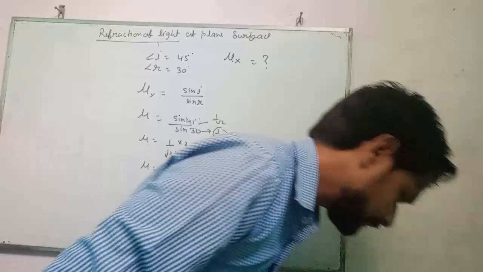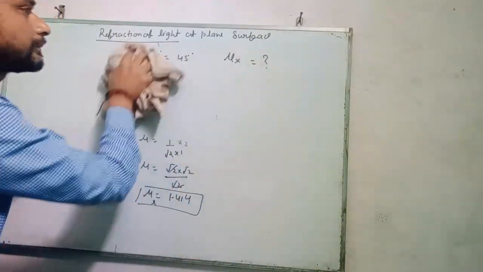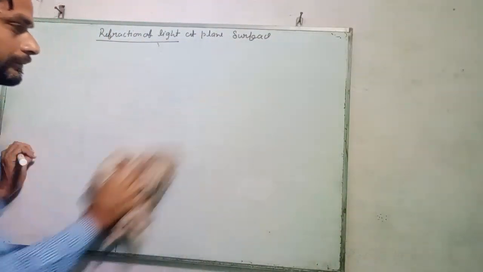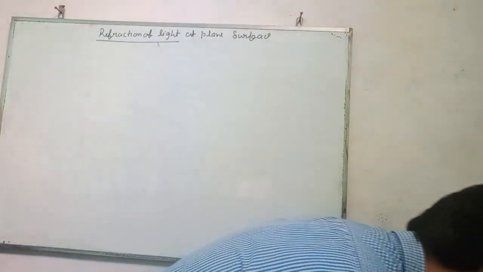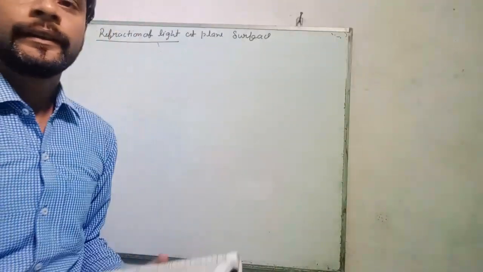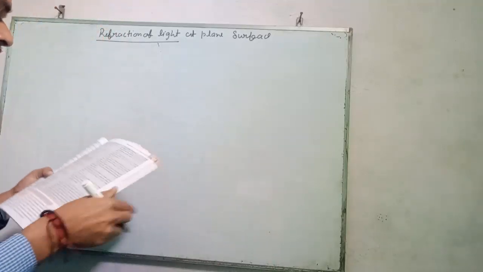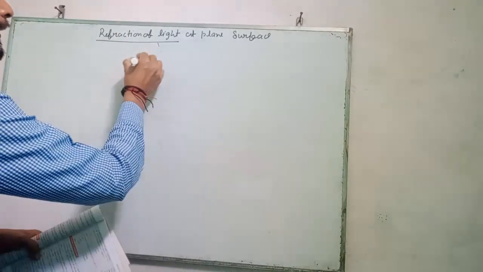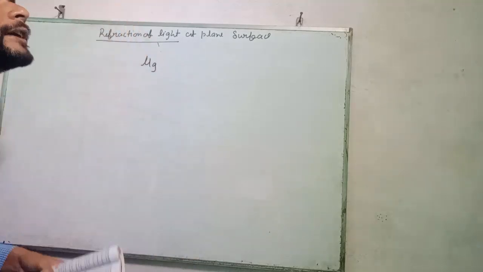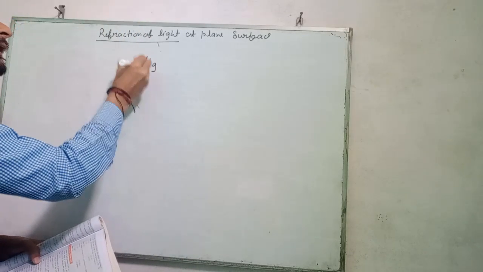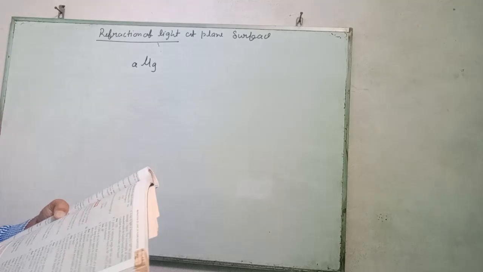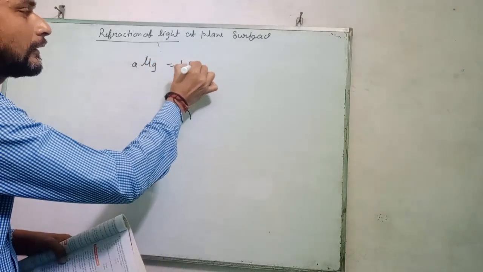Another question. The refractive index of glass with respect to air is 1.5.